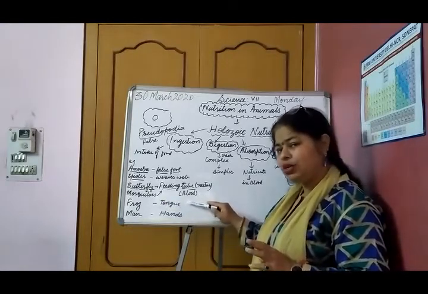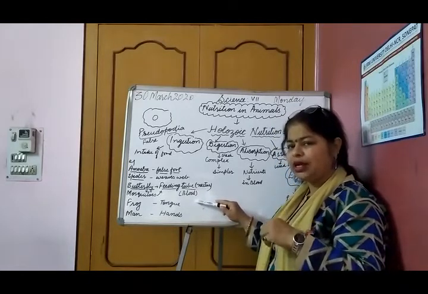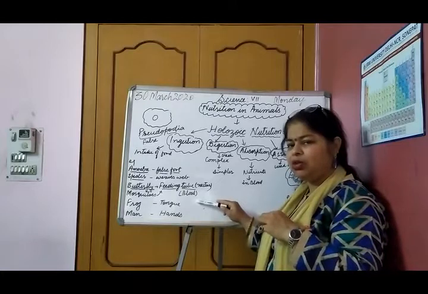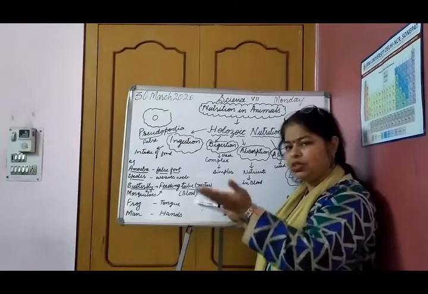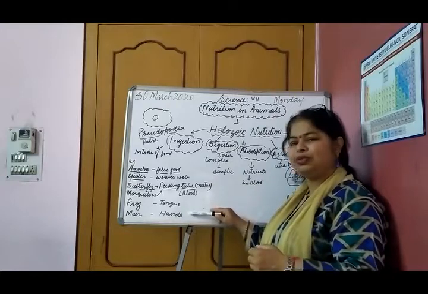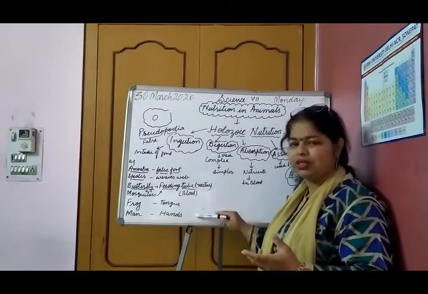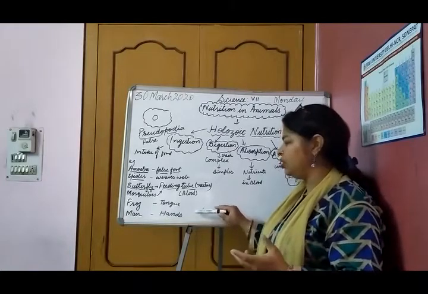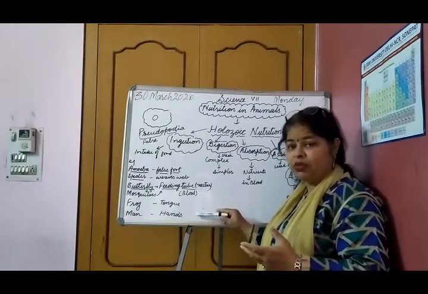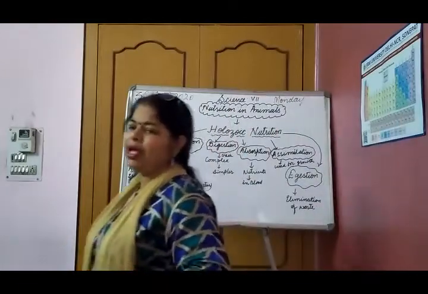Then frog. What does frog do? Frog has a sticky tongue, which is rolled and kept inside the mouth, and when it sees the prey, it throws it out and the insect sticks to it. Then comes man, we. And many more examples are there, but we are going to discuss here only a few examples in short.